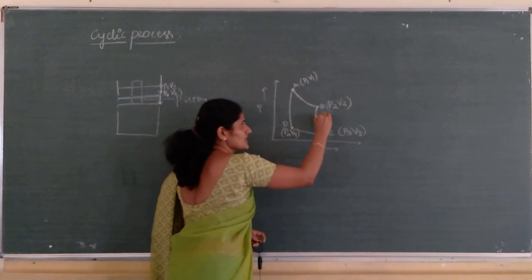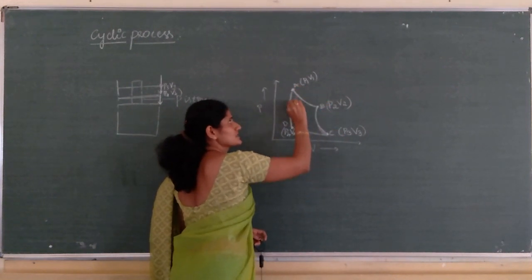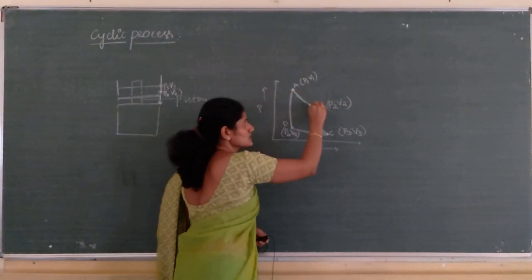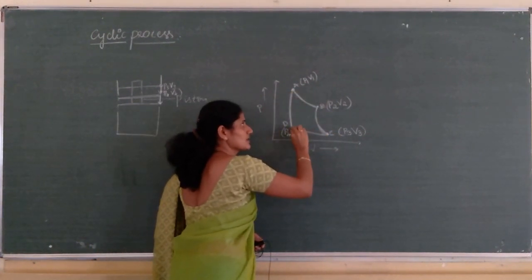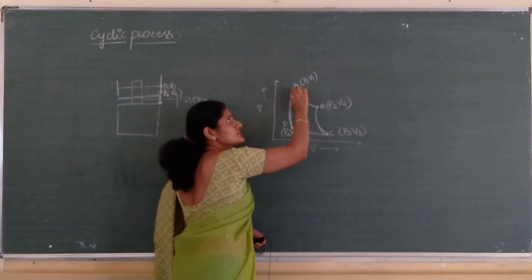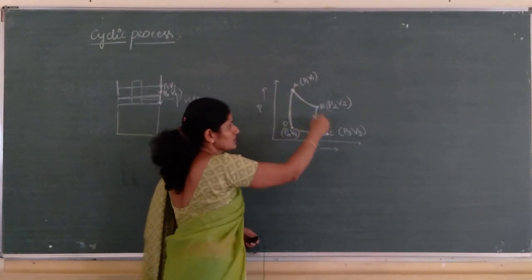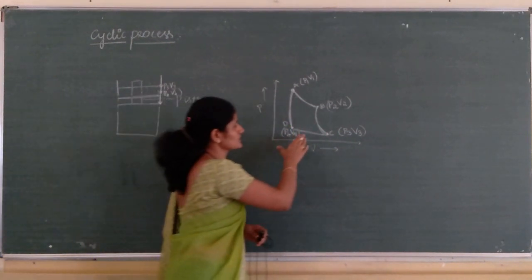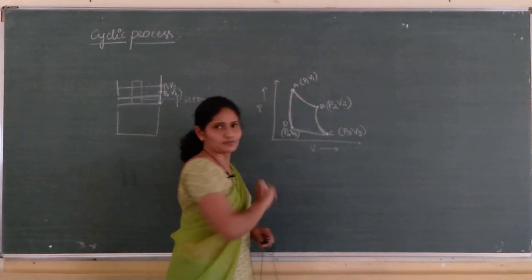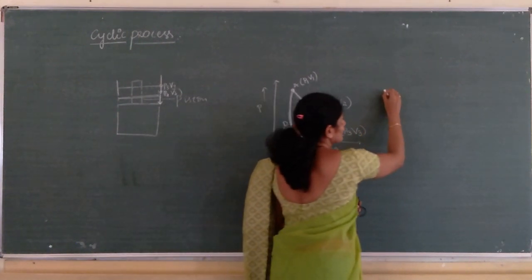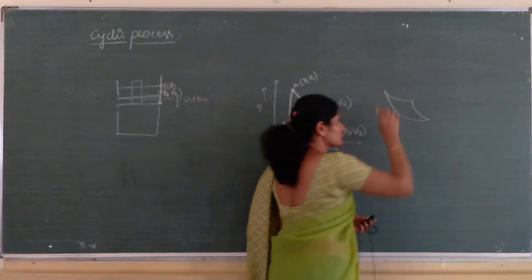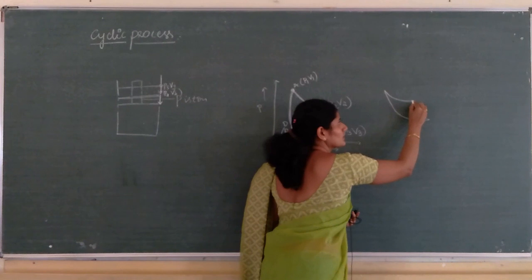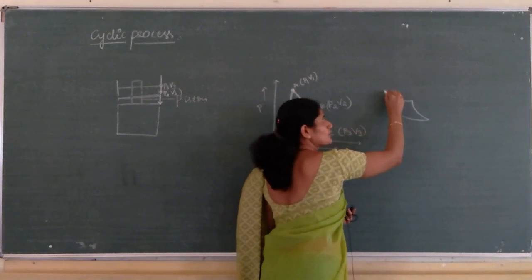So, this process is called a cyclic process. It is a process where the system undergoes a series of changes, but finally returns to the initial state. It is not necessary that the cyclic process should have 4 arms. So, this is also a cyclic process. Here we have 3 processes.